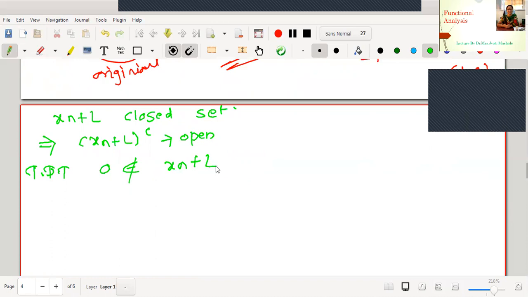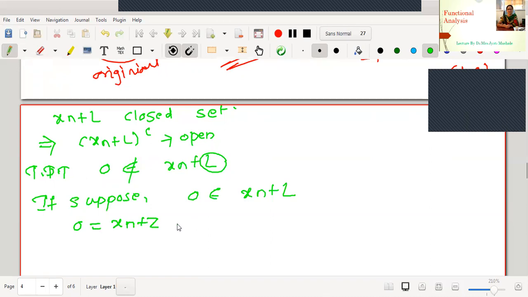Because L is a vector space, it should have 0. To that 0, we have added a fixed vector xn. Therefore, in the new set, we don't have any 0. But still, we will try to prove it. To prove the result, I suppose, making a contradictory assumption, that 0 is an element of xn plus L, then 0 could be written as some xn plus z, right?